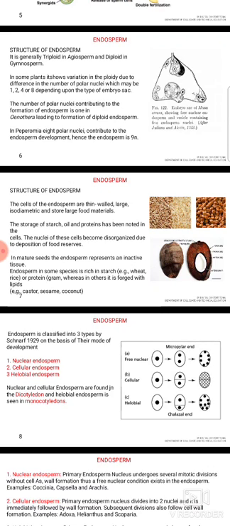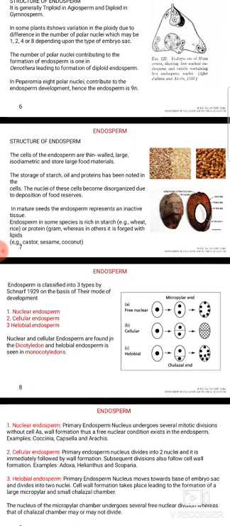Structure of endosperm. The cells of endosperm are thin-walled, large, isodiametric, and store large food material. Storage of starch, oil, and proteins has been noted in the cells. The nuclei of these cells become disorganized due to the deposition of food reserves.